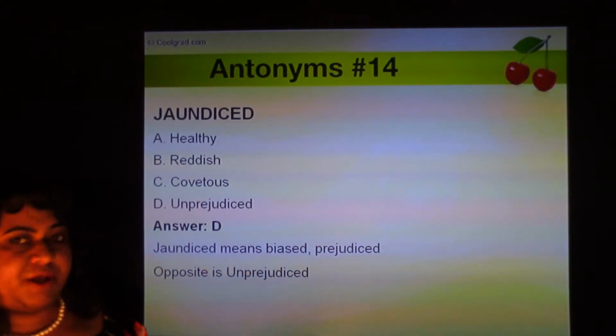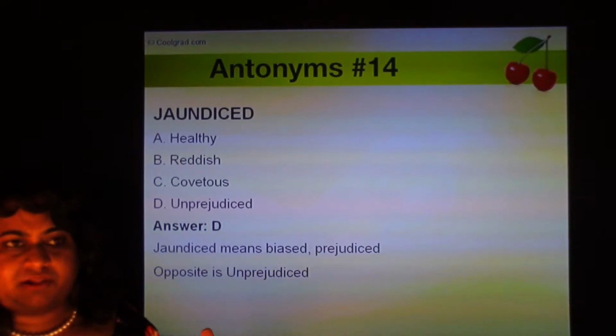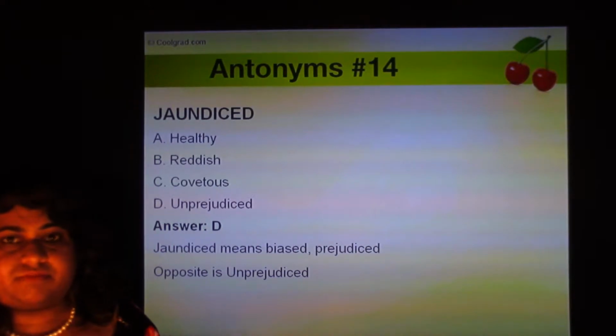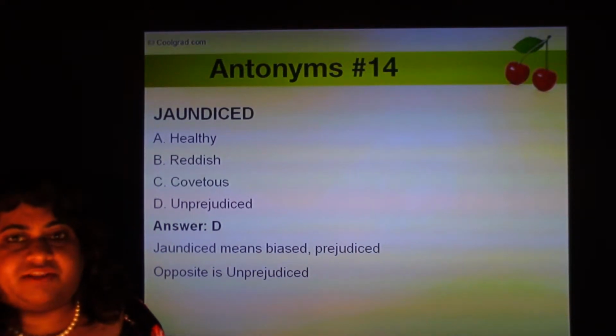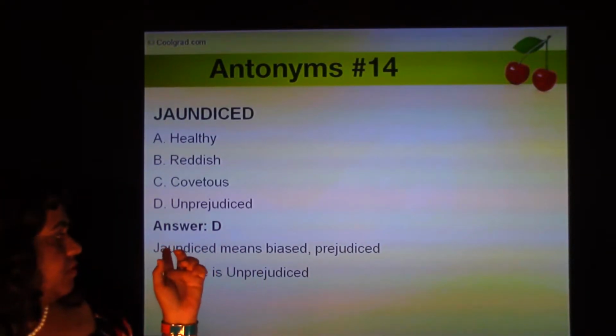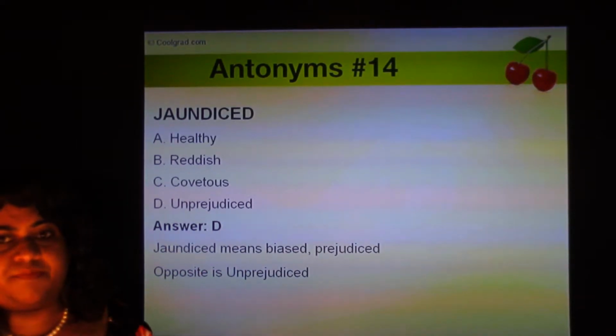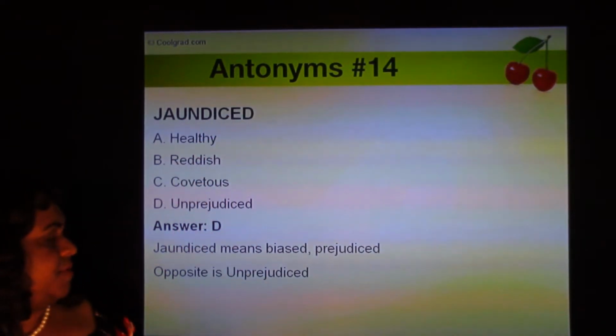Jaundiced means biased or prejudiced. It means you don't see things with an impartial, unbiased outlook. You're jaundiced means you're somehow not seeing the right picture. You're somehow prejudiced and taking sides, and you have an inclination towards something. So jaundiced. Opposite is unprejudiced or disinterested or impartial. Opposite of jaundiced is unprejudiced.